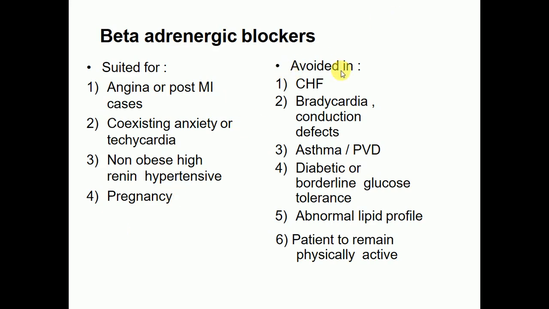They should be avoided especially in congestive heart failure, bradycardia, and conduction defects, in asthmatic patients, and in peripheral vascular disease. They should also be avoided in diabetic patients with borderline glucose tolerance, in abnormal lipid profile, and in patients who need to remain physically active.